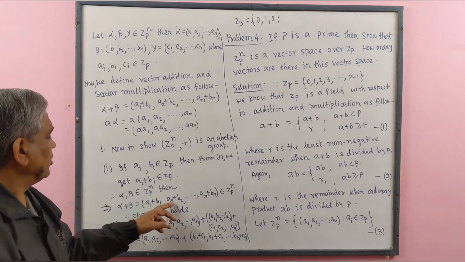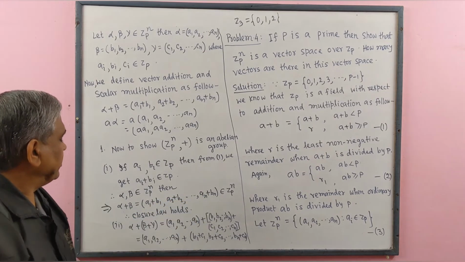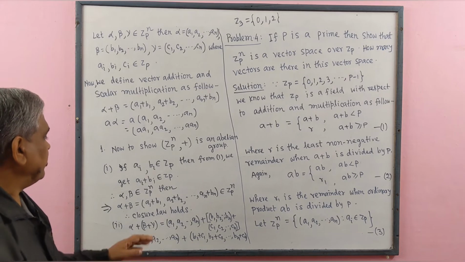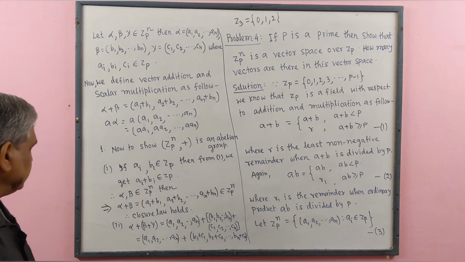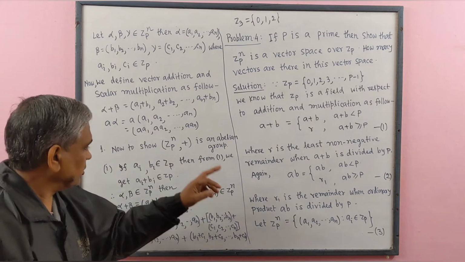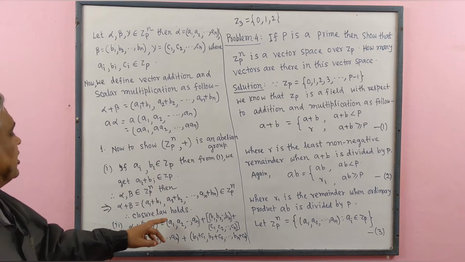Each element belongs to Zp. Therefore, this ordered n-tuple belongs to Zp to the power n. Hence, alpha plus beta belongs to Zp to the power n. Therefore, closure law holds.